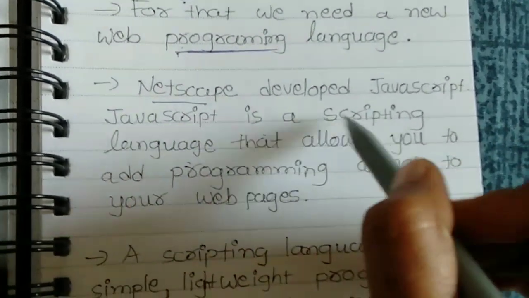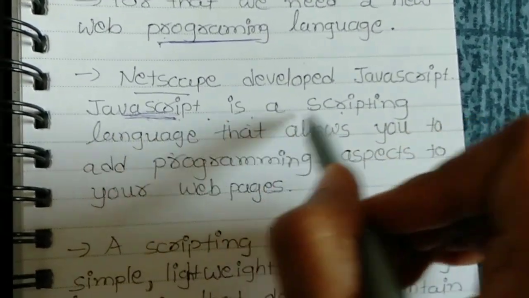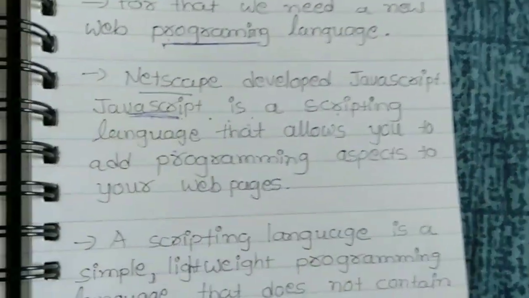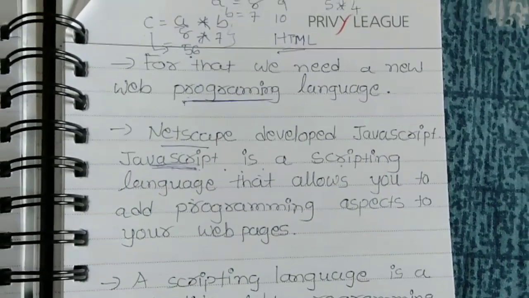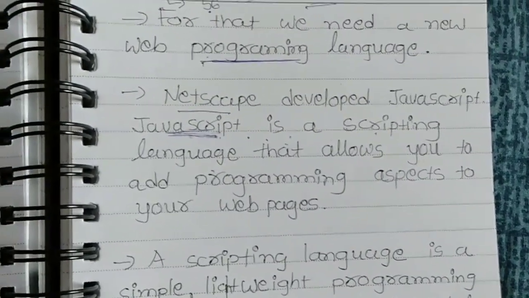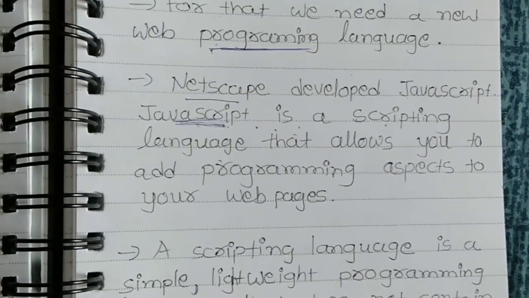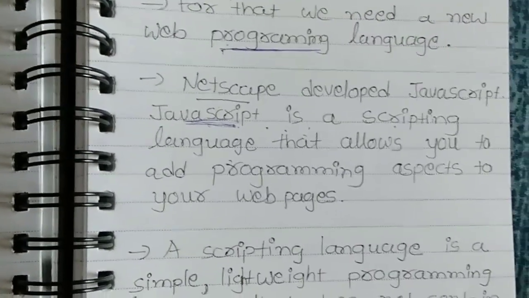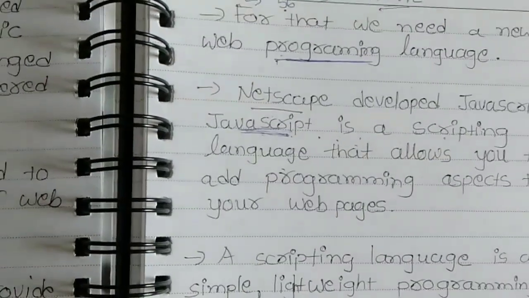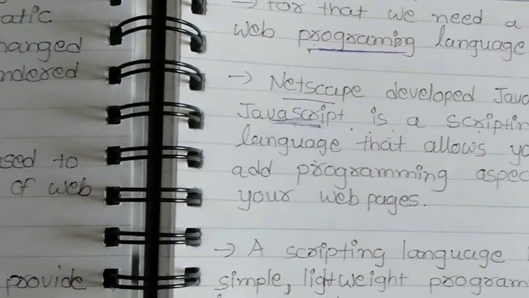Which language? Scripting language. The words themselves suggest the meaning. JavaScript is a scripting language that allows you to add a programming aspect to your web page. Again I am telling you, in our first chapter we have already designed our page. In our second chapter we have to apply some coding to our web page. Why do we have to apply some coding? Because in the first chapter we have already designed it. Now you have to fill up your form and then submit.